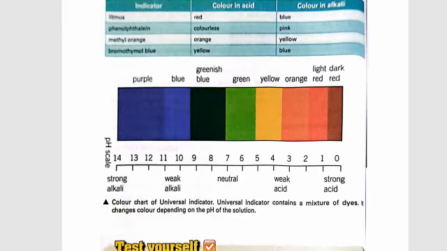Just have a look and recall your memory of the pH scale. The pH is 7, which is neutral. Below 7 is acidic and above 7 is basic. You must also recall when it is considered weak acidic and when strong acidic. The lower the pH, the stronger the acid.